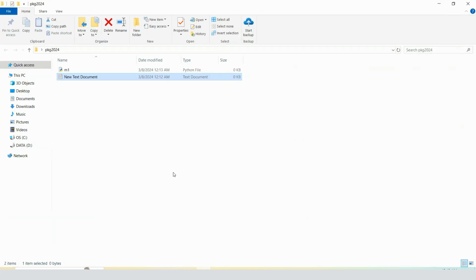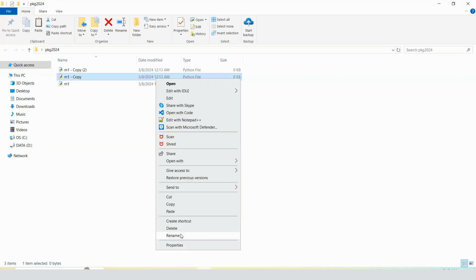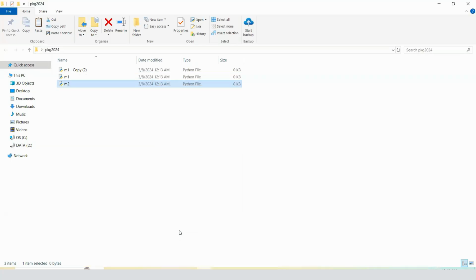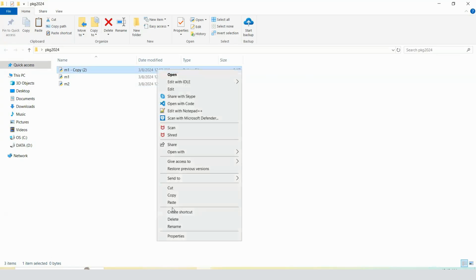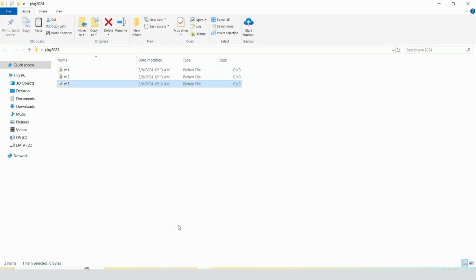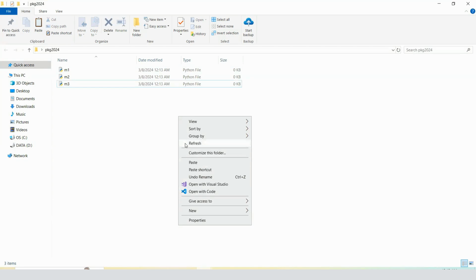Now just copy it, Control C, and paste it. So I need 3 modules. You can use as many modules as you want. I need 3, so I'm using 3 here. This one as m2.py and this one as m3.py. Okay, so my modules are ready.